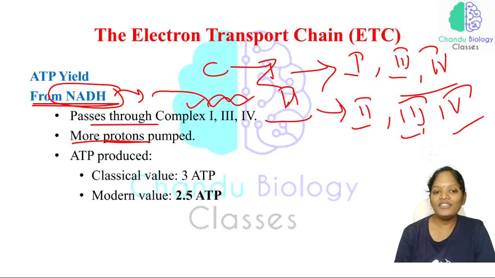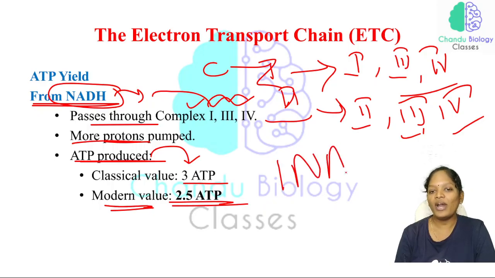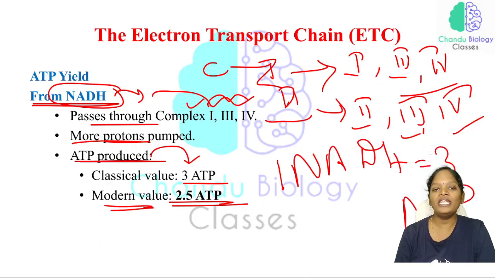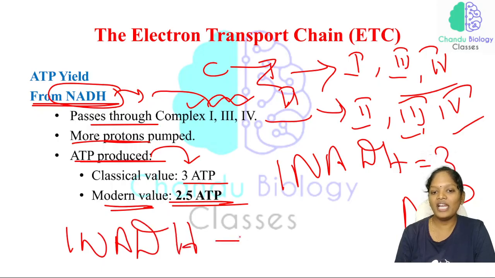And we have studied how many ATP are being produced: 3 ATP. In the complex 1 pathway, in the classic value we say 3 ATP, and in the modern value we say 2.5 ATP. As we said in the starting stage of cellular respiration, 1 NADH is equal to 3 ATP, but now we say 1 NADH produces approximately 2.5 ATP.